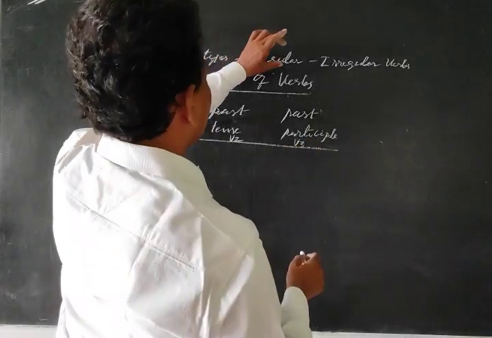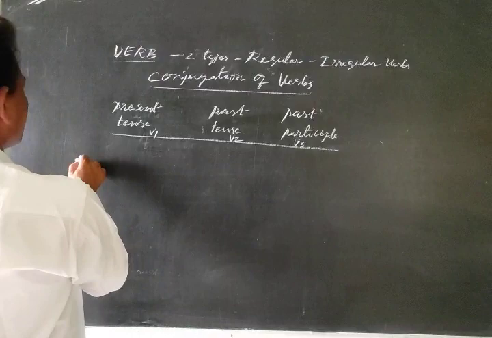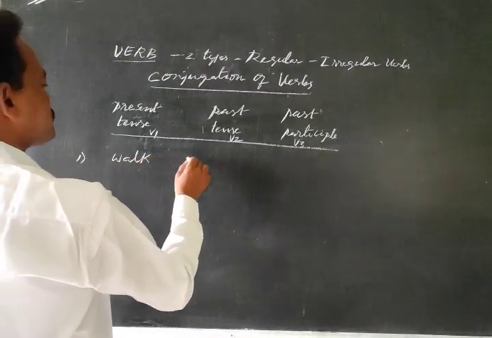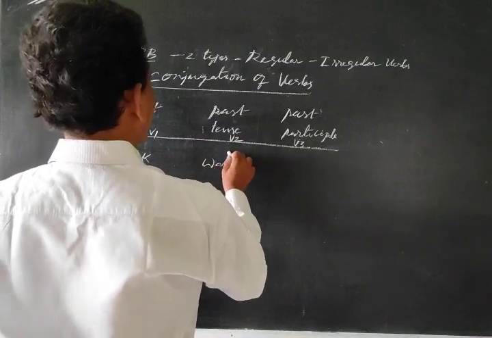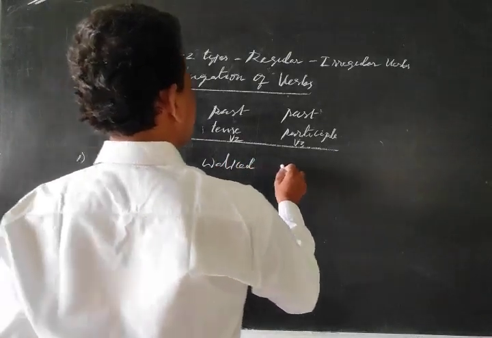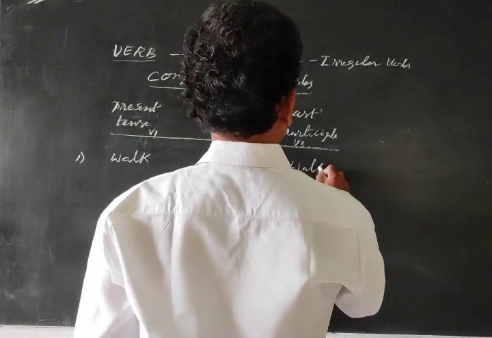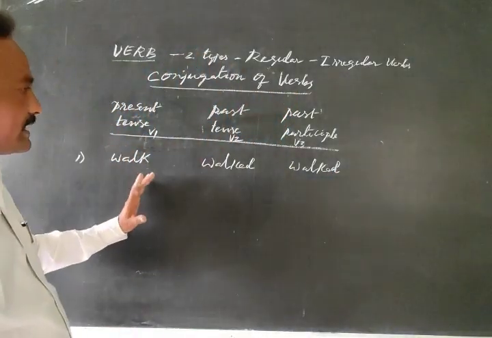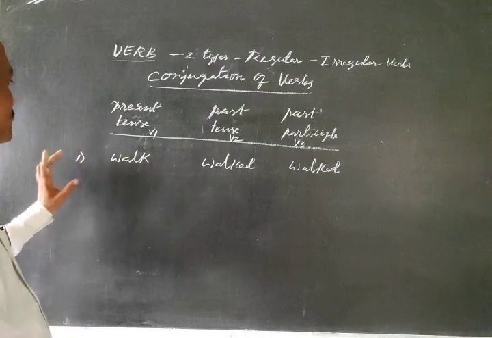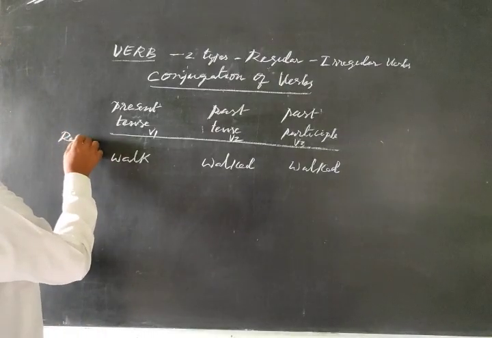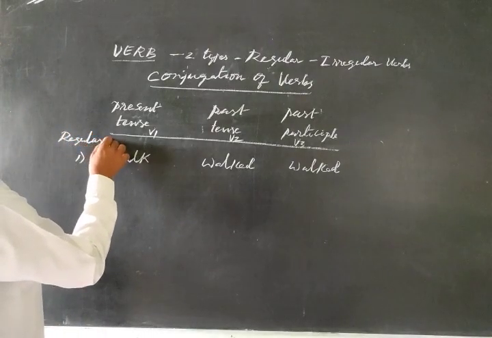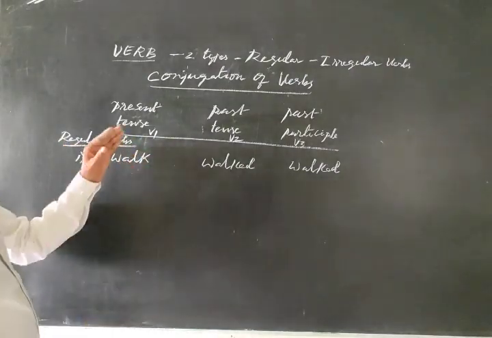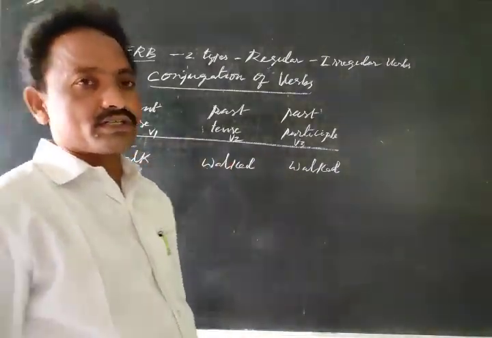So first of all, regular verbs. Example of regular verbs: walk, walked, and the third one also, walked. See, regularly, these are called regular verbs. So here, present tense, past tense, past participle.